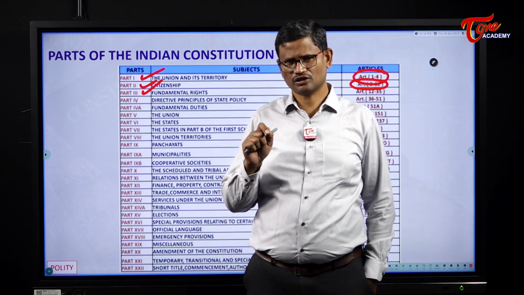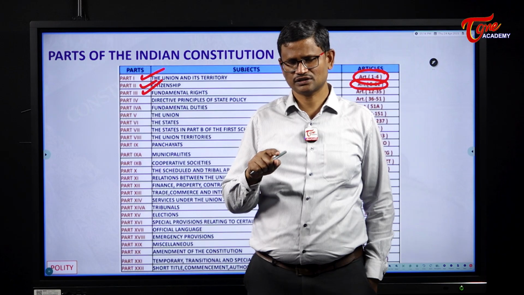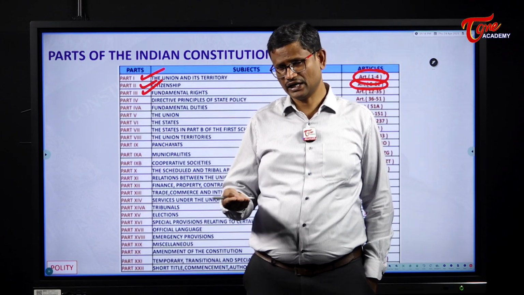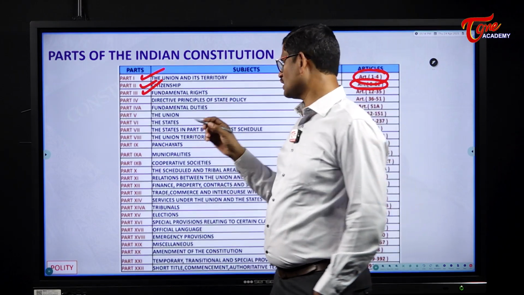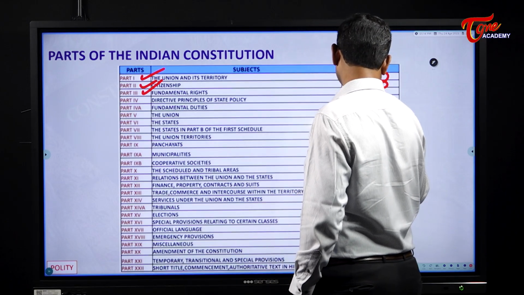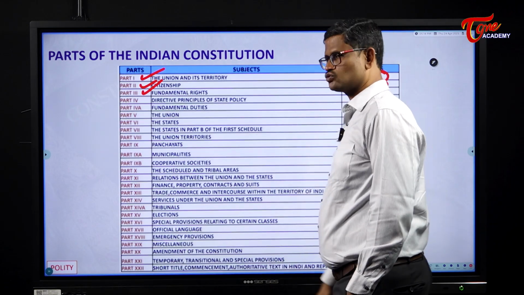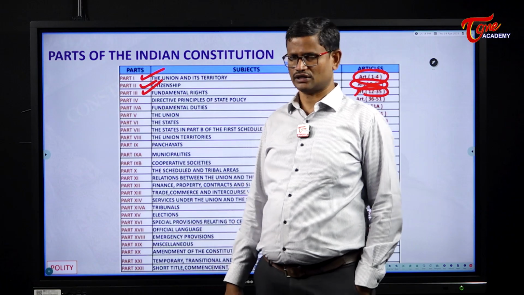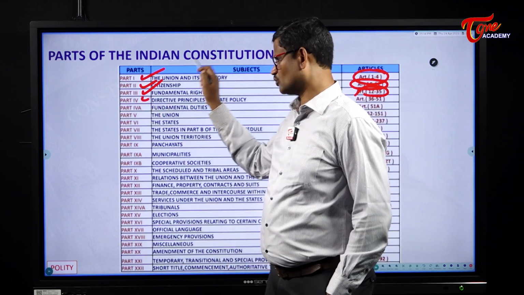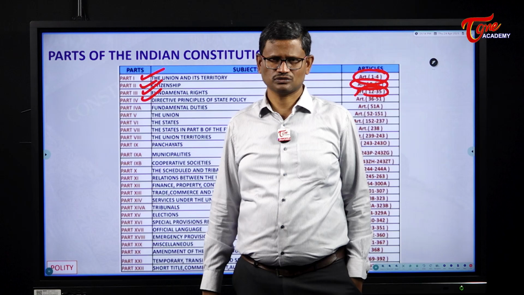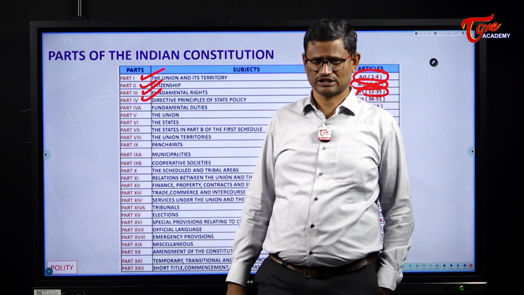So Part 3 of the Indian Constitution deals with the fundamental rights, which will realize political democracy. Articles 12 to 35 deal with fundamental rights. The next one is Part 4. Part 4 of the Indian Constitution deals with the directive principles of state policy.